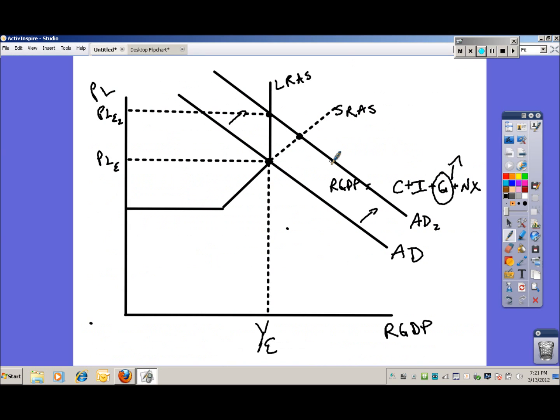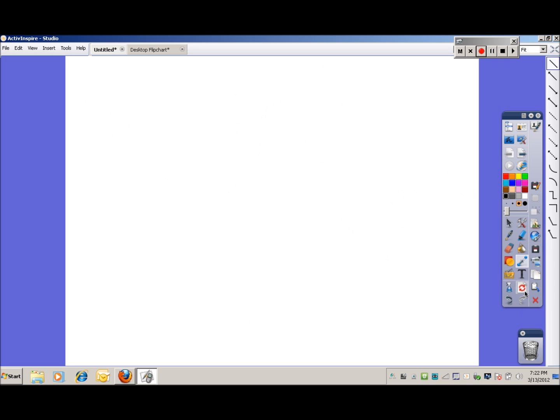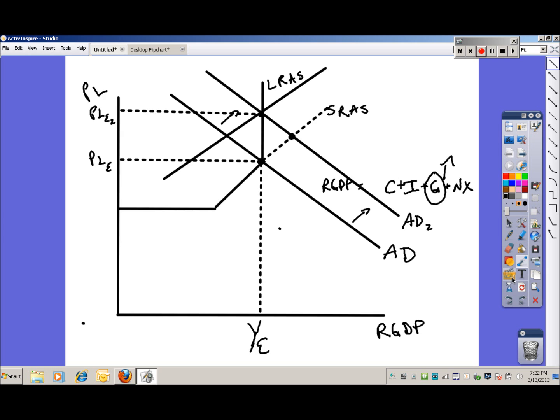Well, in the short run, it's going to have to adjust to get to this point, isn't it? So what we're going to do is show the short run aggregate supply making adjustments to get back to an equilibrium point, which actually happens to be here. That's a little off. Maybe we should get rid of that. Let's undo that. Oops, that wasn't supposed to happen. Let's go back one. There we go. All right.